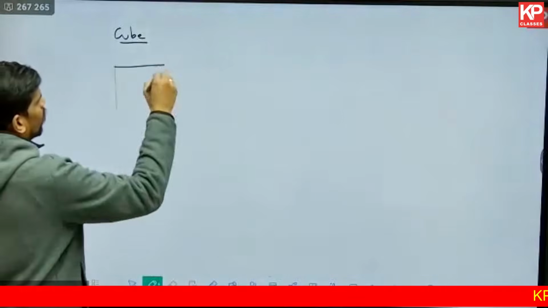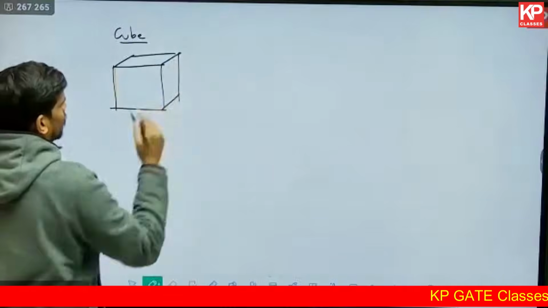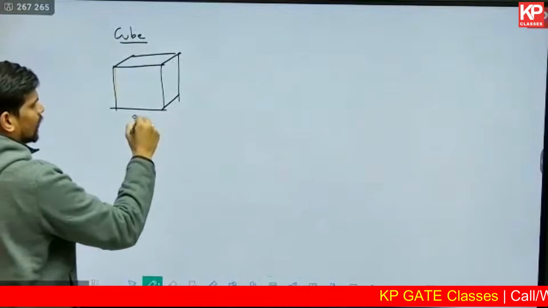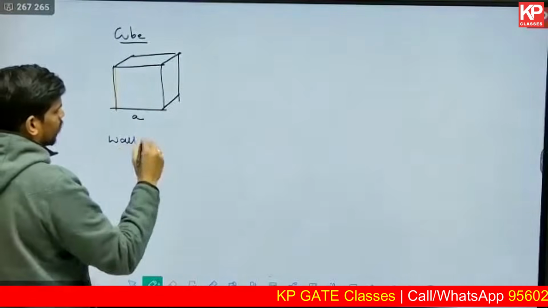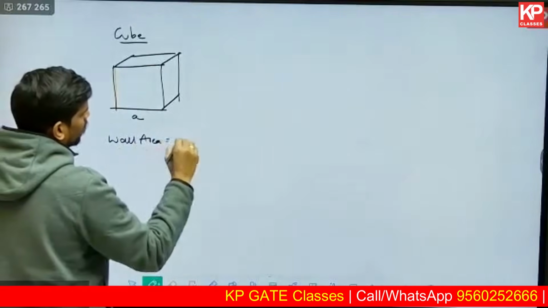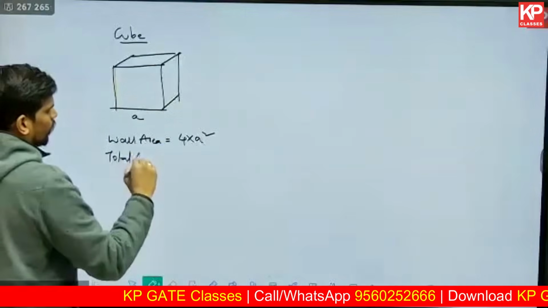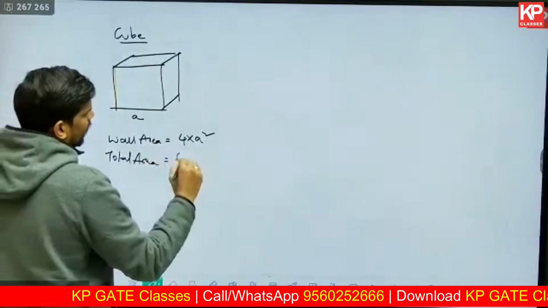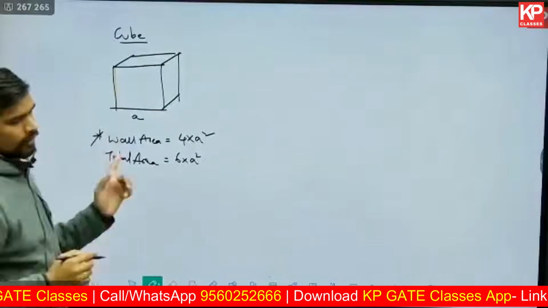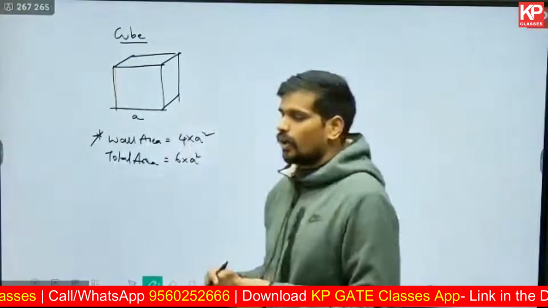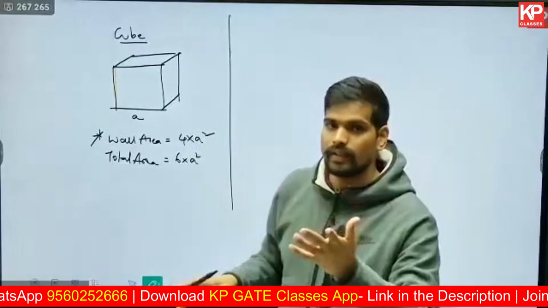Basically for a cube, there are 6 faces, each of the same area. If the length of the side is a, and it is a cube-based room, the area of the walls will be 4a squared, whereas the total surface area including the floor and the ceiling will be 6a squared. Generally, if it is a question on painting or plastering, you need to consider mostly the wall area.